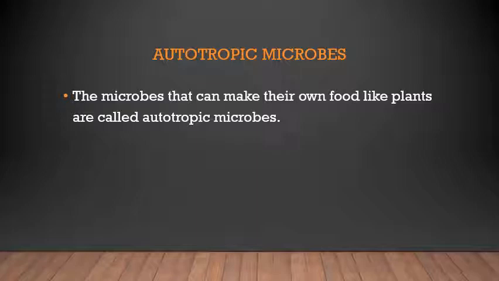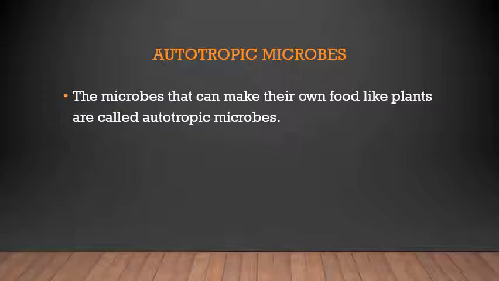They are not dependent on animals for food. We are dependent on the plants for food, right? That way, there are microbes which can make their own food. Auto means they are not dependent; automatically they prepare their own food. Like this you can remember, so the words don't confuse you.